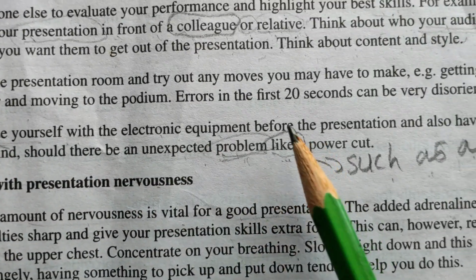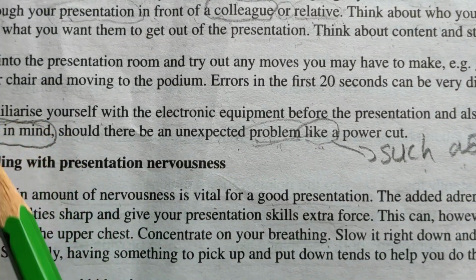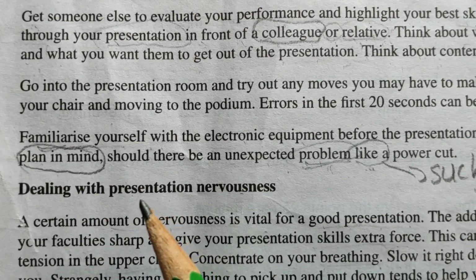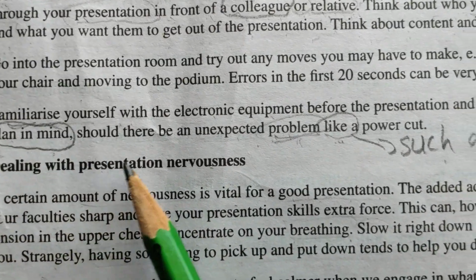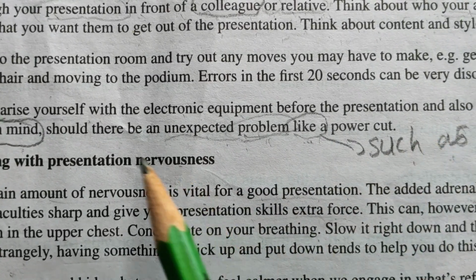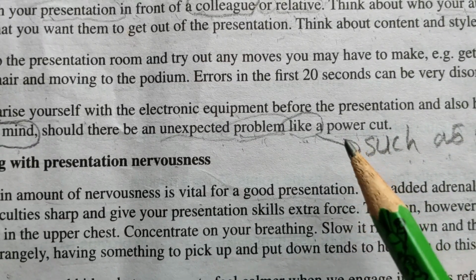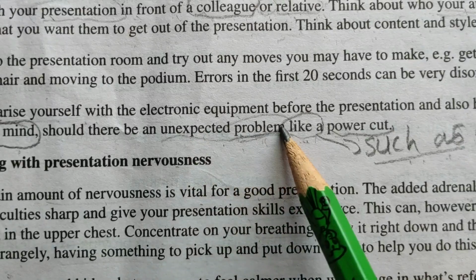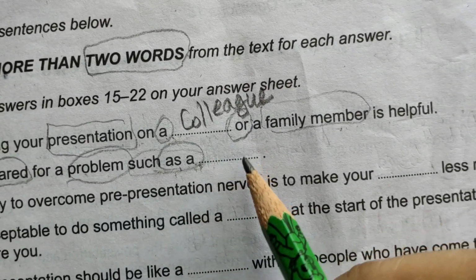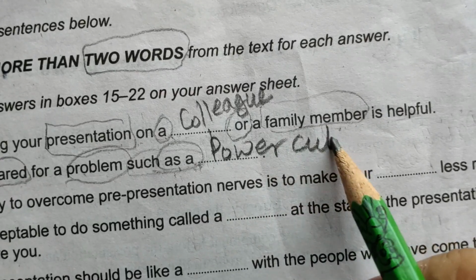with the electronic equipment before the presentation and also have a backup plan in mind. Backup plan here means be prepared or be prepared in advance. Backup plan in mind should there be an unexpected problem like a power cut. Problem, be prepared for a problem such as a power cut. Directly we got the answer from this clue, and this clue. Okay, now we will be writing here power cut. Always mind your capital letters also.